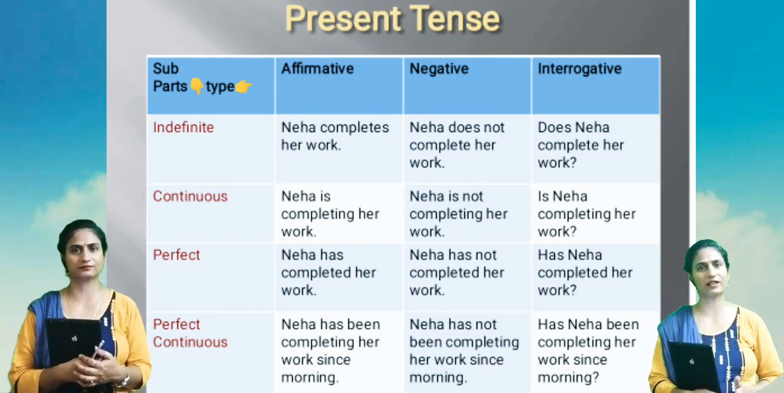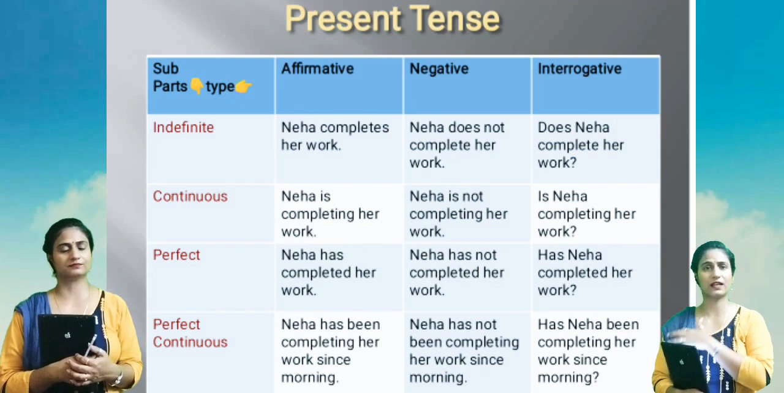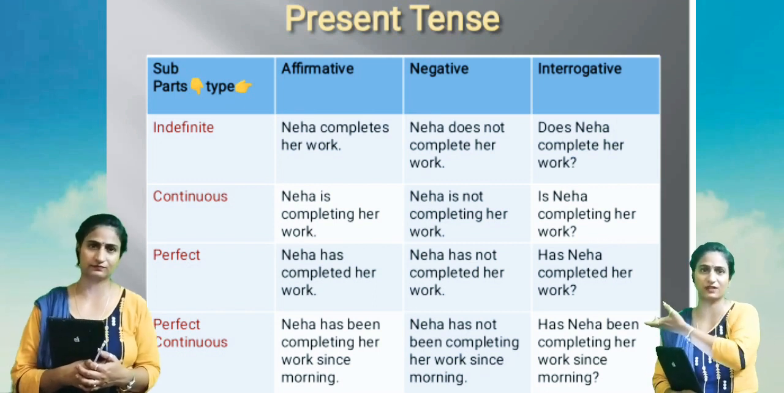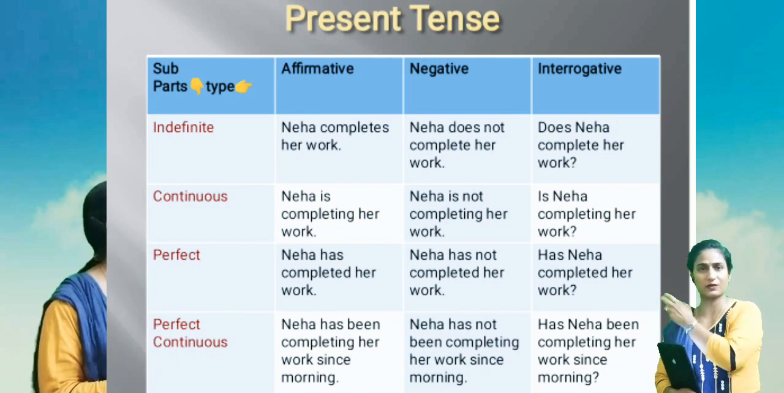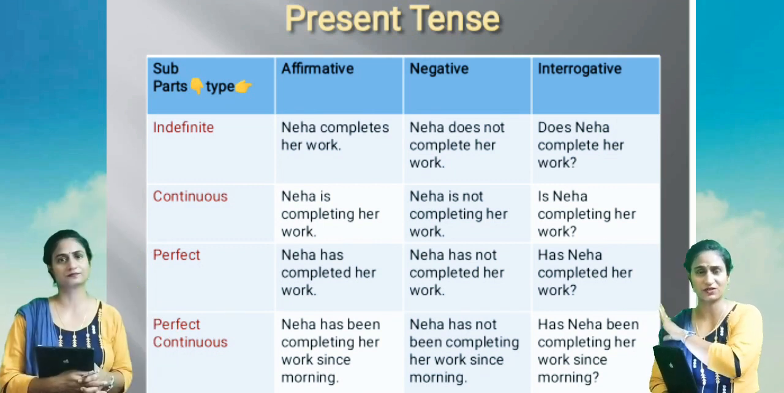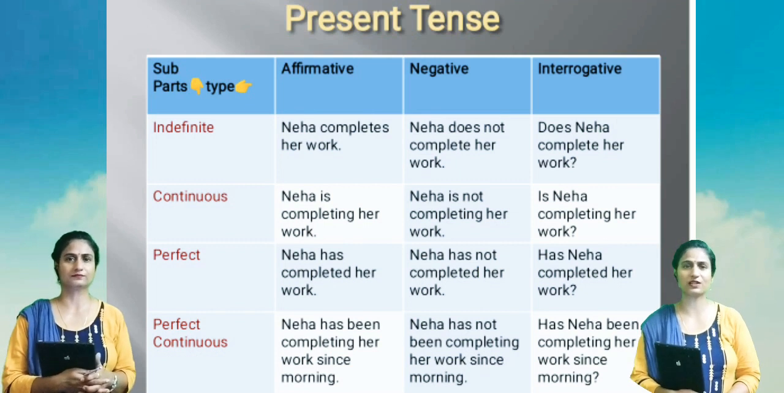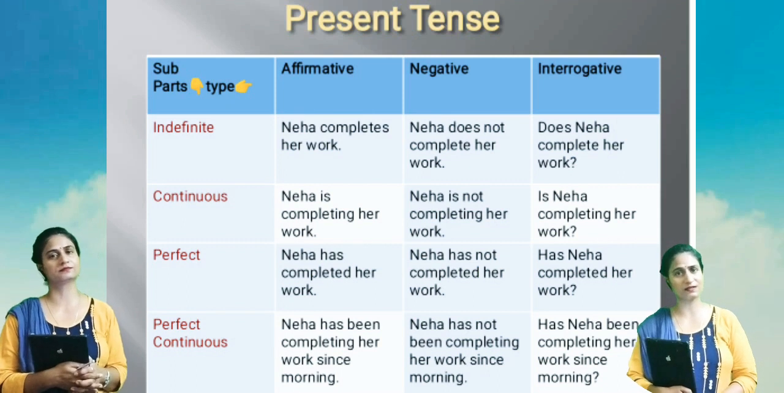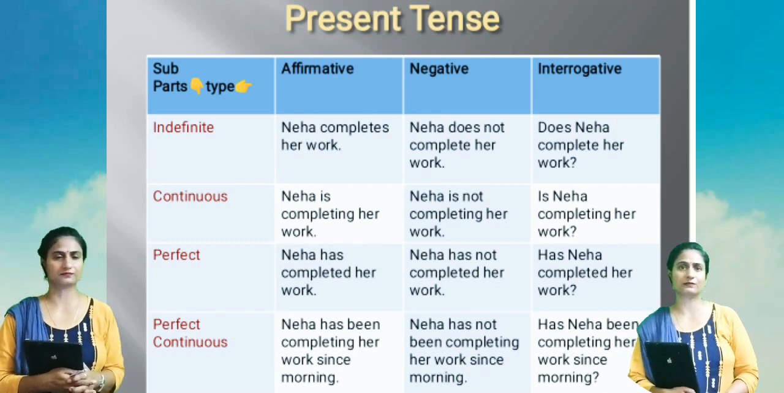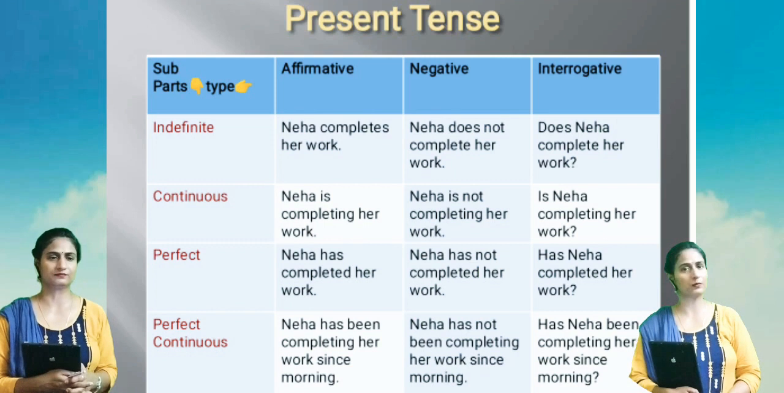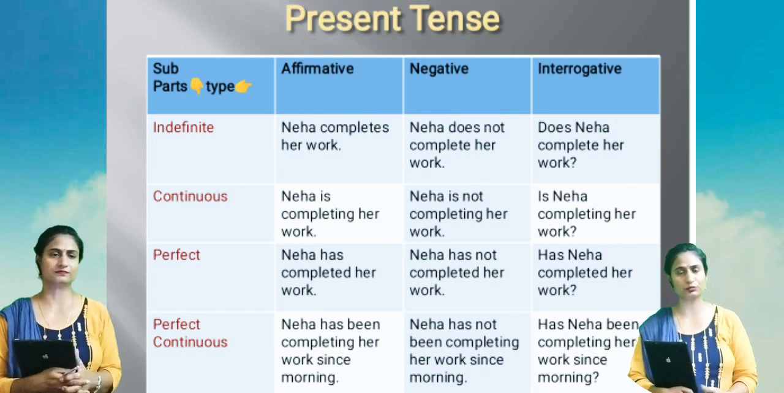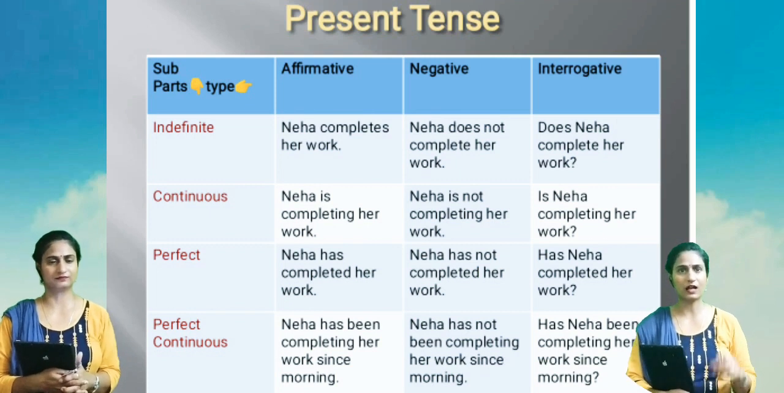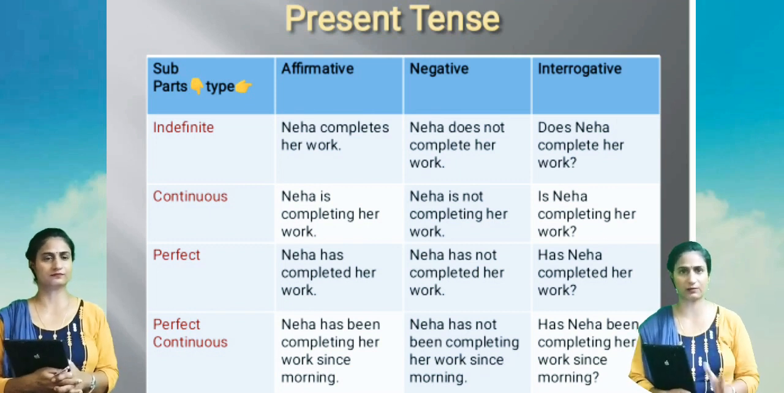Neha is completing her work. In negative, Neha is not completing her work. And in interrogative, we'll take the helping verb, and the helping verb here is is. So, is Neha completing her work? And then a question mark. In present continuous, we use the helping verbs is, am or are. Is is used with singular subjects, and are is used with plural subjects, that is we, you or any plural subject, and am is used with I, like I am completing my work.